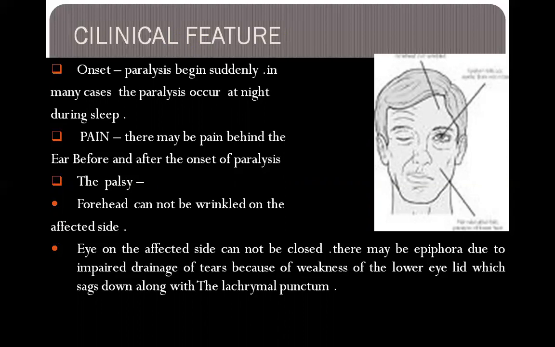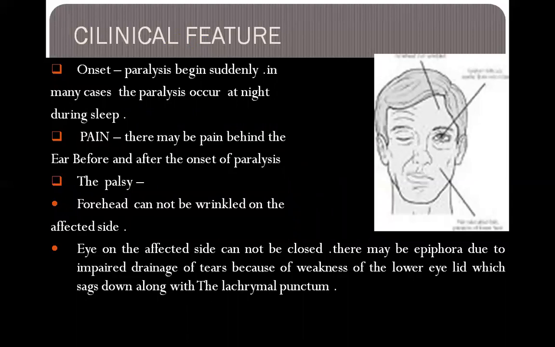The next is pain. There may be pain behind the ear before and after the onset of paralysis. Means the patient complains of pain behind the ear, before or after the onset of paralysis. Then the palsy.